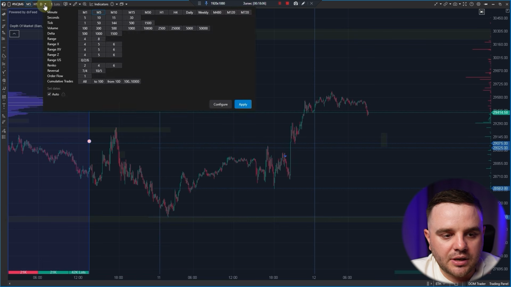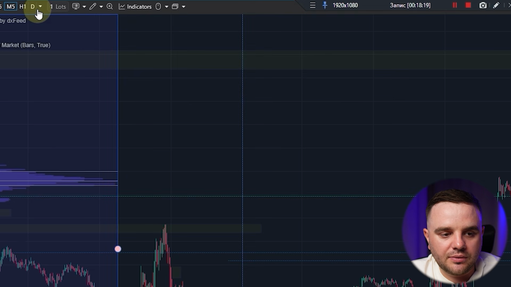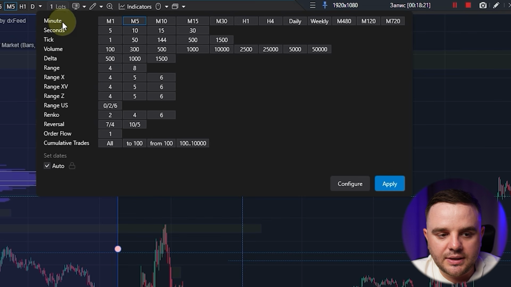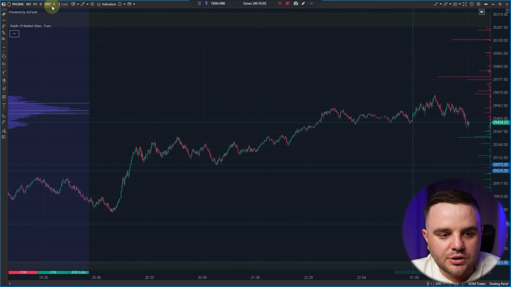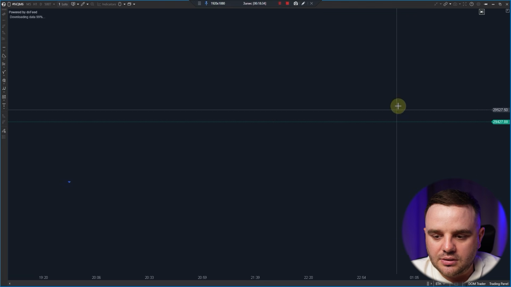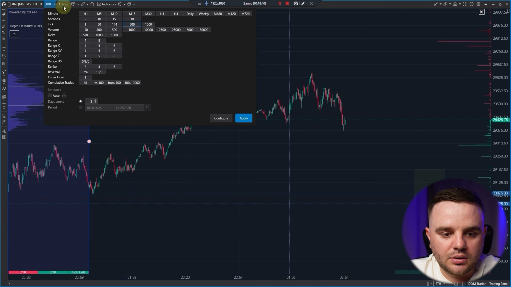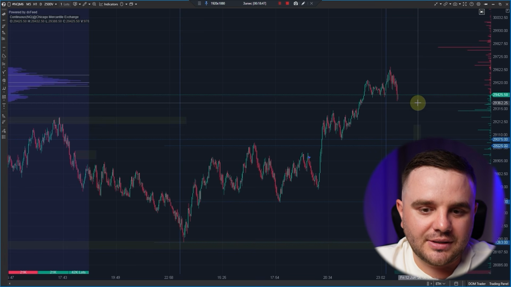Regarding timeframes, as you can see here, we have selected 5 minutes. I personally prefer to use different timeframes. For me, time-based timeframes are the best. As you can see here, you could have quite different timeframes based on minutes, seconds, ticks, volume. You can choose whatever you wish. For example, 500 ticks, how would they look? Additionally, how many days to watch, for example auto, or 3 days, let's upload 3 days of data. Or let's go to a volume-based chart. Choose whatever you wish, my friend. It's not a big deal.